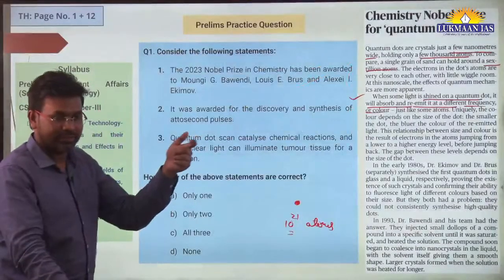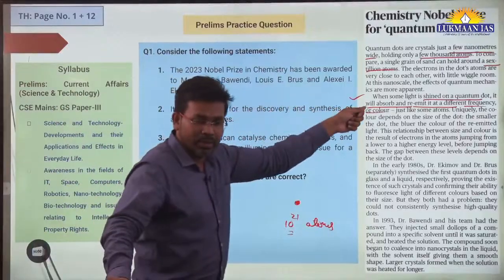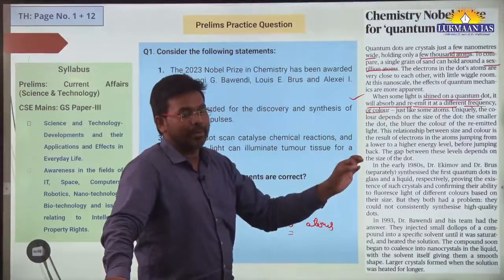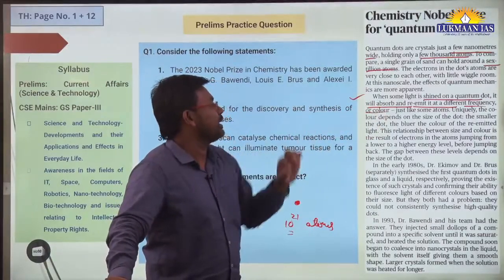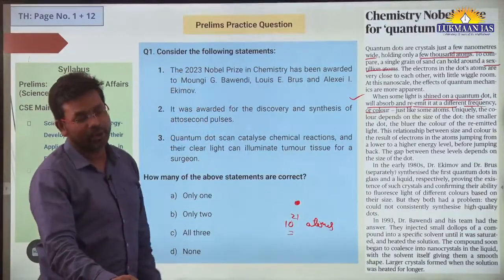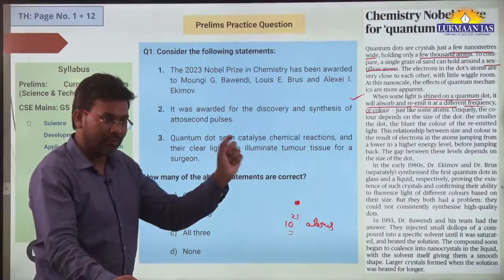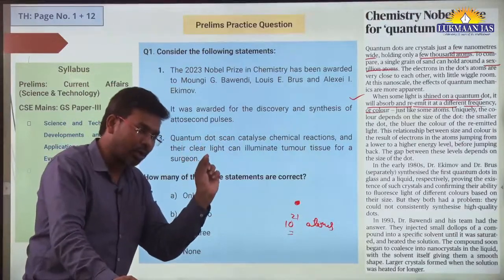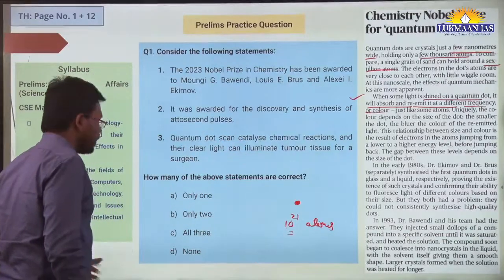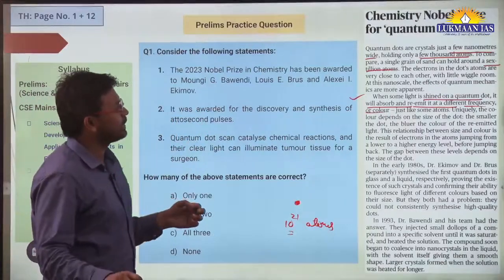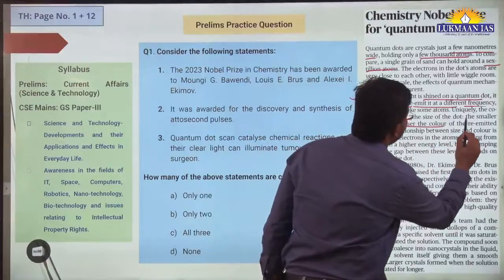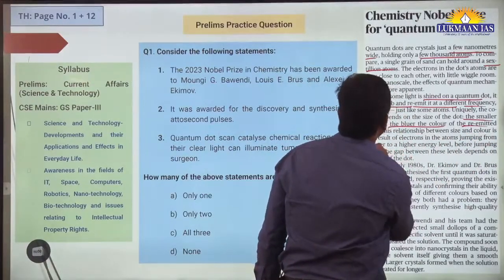So with quantum dots, if we pass some laser light into the quantum particles, it is going to absorb and re-emit. And when it re-emits, it is going to re-emit at a different frequency. Uniquely, color depends on the size of the dot. If we have a bigger dot, it will be less blue. If we have a smaller dot, it will be more blue in color. That's the importance of quantum dots. These things may find their application at a future date. It says the smaller the dot, the bluer will be the color of the re-emitted light.